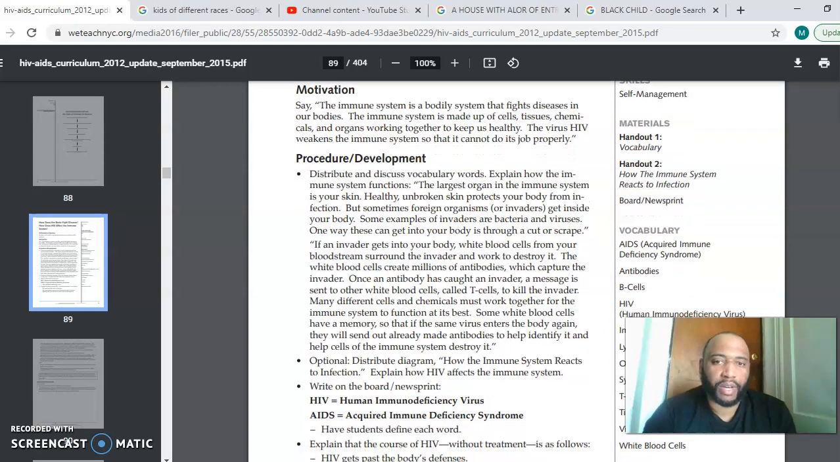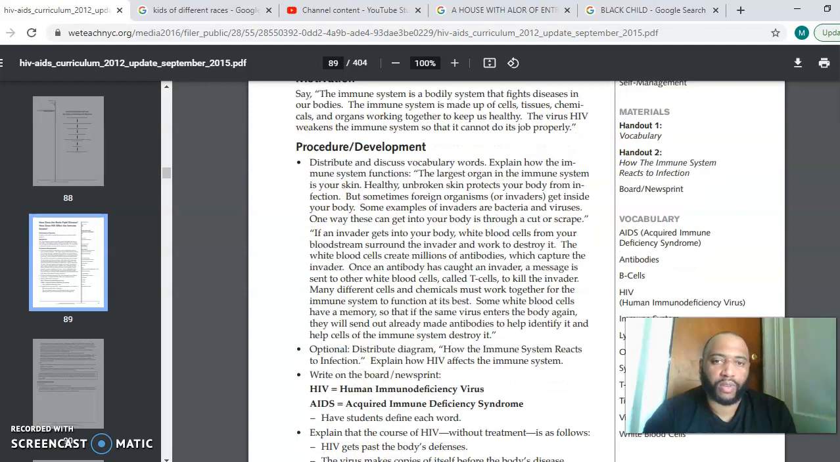If an invader gets into your body, white blood cells from your bloodstream surround the invader and work to destroy it. The white blood cells create millions of antibodies which capture the invader. Once an antibody has caught an invader, a message is sent to the other white blood cells called T cells to kill the invader. Many different cells and chemicals must work together for the immune system to function at its best. Some white blood cells have a memory, so that if the same virus enters the body again, they will send out already made antibodies that help identify it and help cells of the immune system to destroy it.